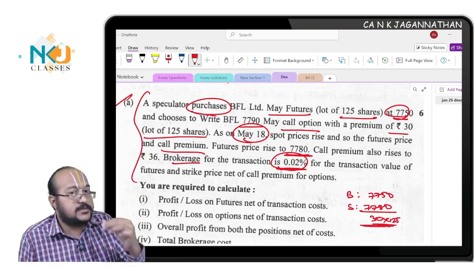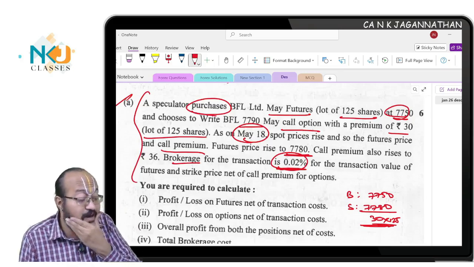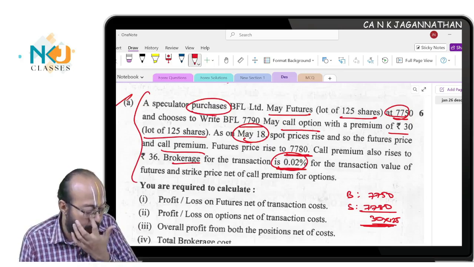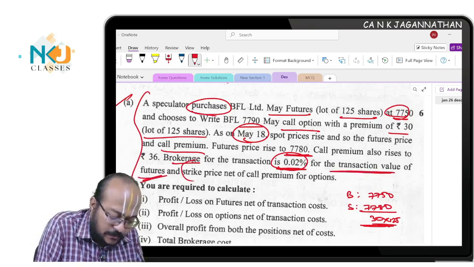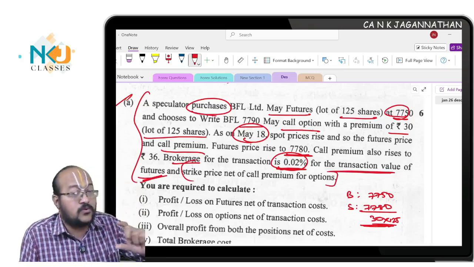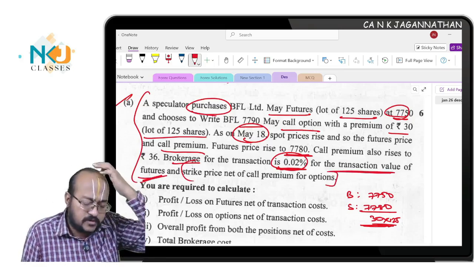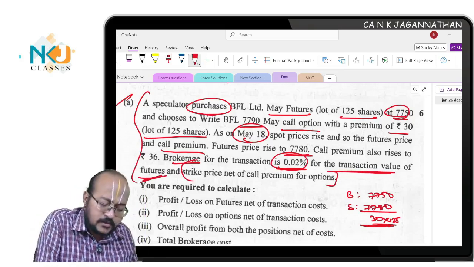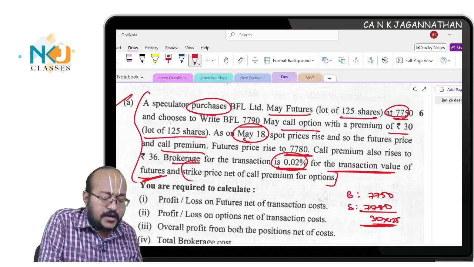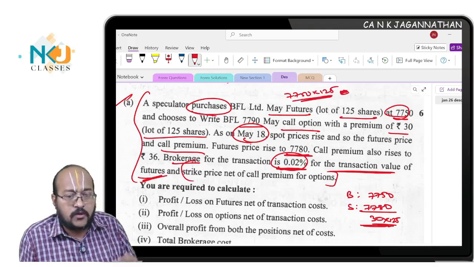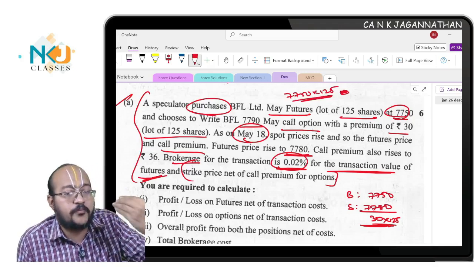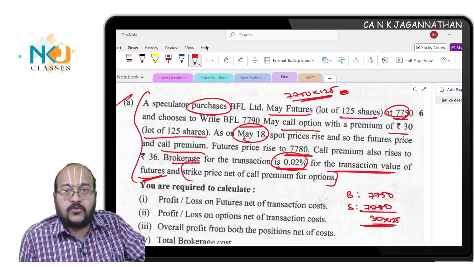Now here, some students might get confused about where to apply this 0.02%. It is applied to the transaction value, for the futures, and they have given the transaction value. Now how to get the transaction value? Very simple. Here 7750 is the price you purchased, right? So 7750 into 125 is one amount, which means the purchase amount, how much you paid to buy the futures.